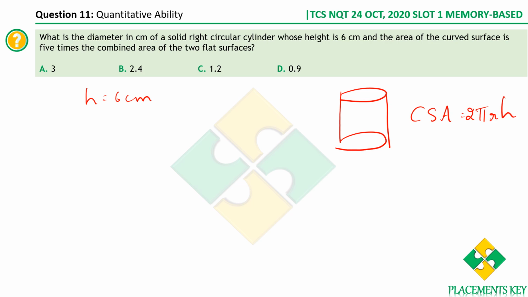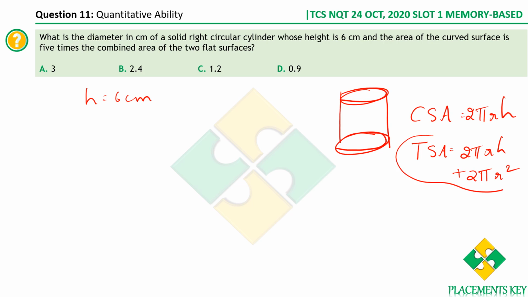Okay, you know, right? What is the difference between curved surface area and total surface area? Curved includes only the area of the curve. Now, if you want the total surface area from this, what should you do? Besides this 2 pi r h, you should also add the base areas. This area plus this area. Top and bottom will not be added for curve. Top and bottom will be added for total. So we know this is a circle, right? In the bottom, pi r square. Top also pi r square. So you'll have to add 2 pi r square.